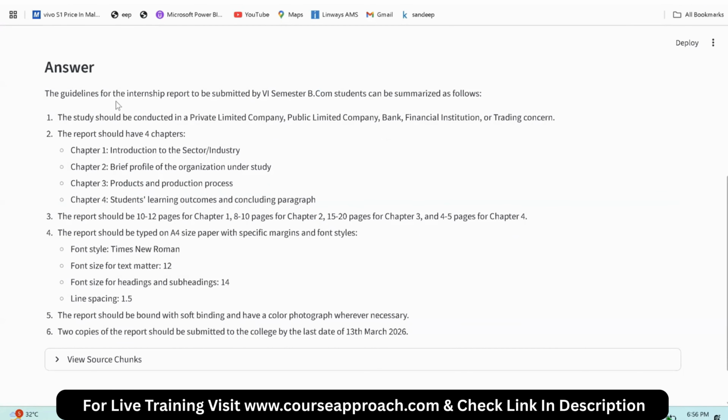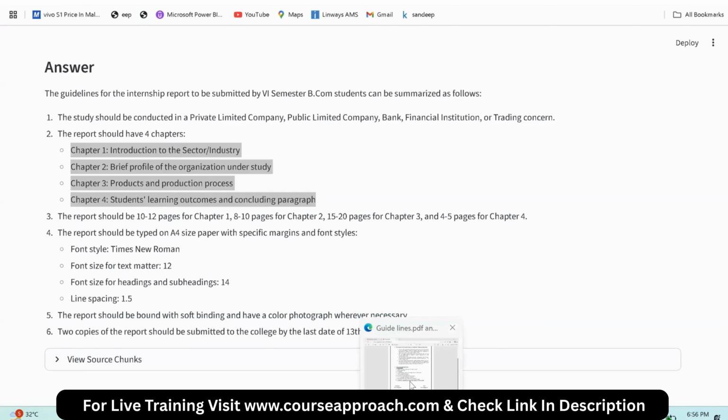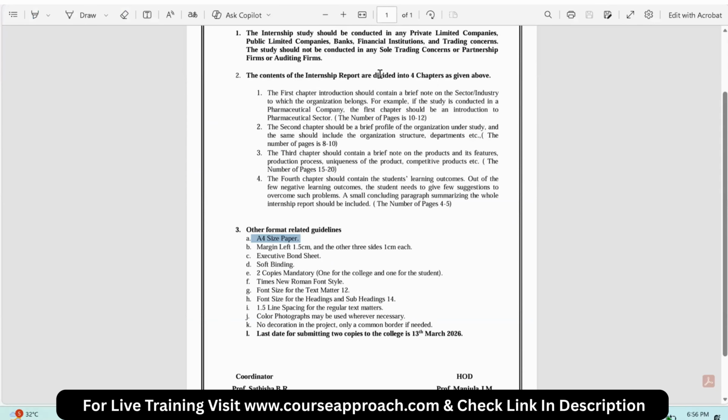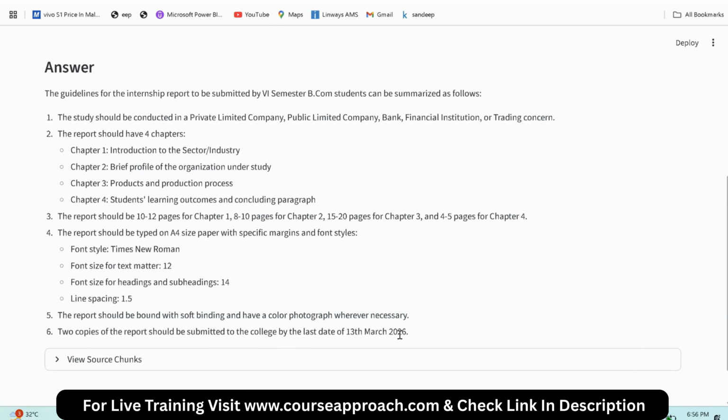See, it is giving the summary. The guidelines for the internship report to be submitted by a sixth semester BCom student can be summarized as follows. The internship should be conducted in a private company. The report should have 4 chapters. They mentioned the 4 chapters. You can see chapter 1, and the content of the first chapter, second chapter. This is summarizing these chapters. The length of the content is large, but here my chatbot is summarizing it and giving it to us. Then there are the rules and regulations.